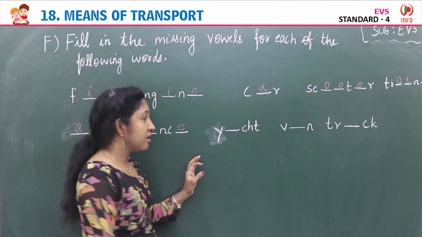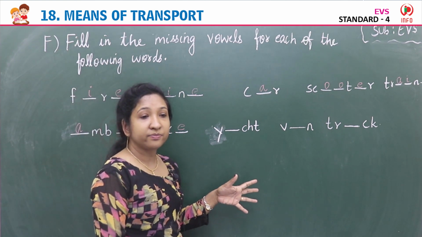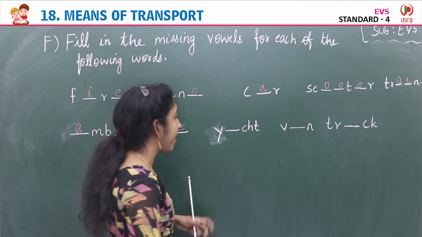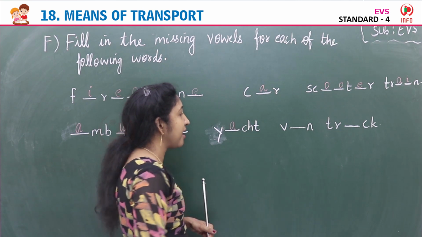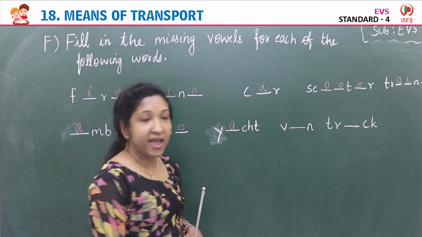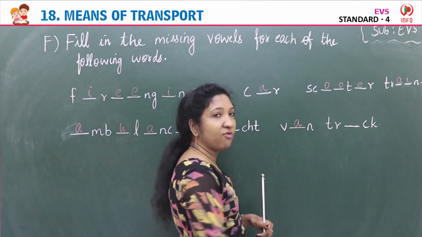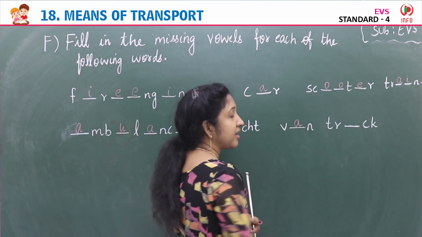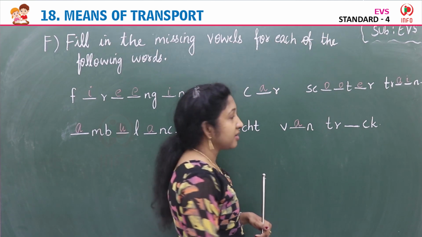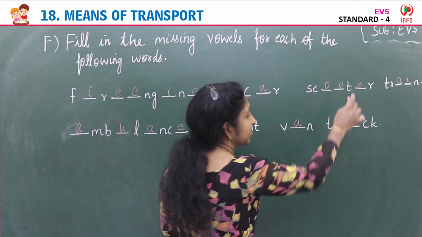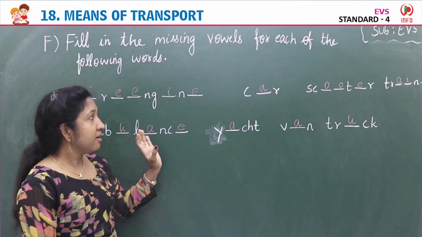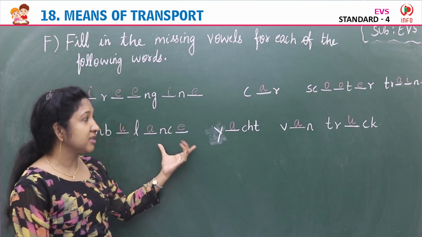Then the next image is of a yacht. Yes, Y A C H T, yacht. A is a vowel. The next image is of a van. Yes, an easy one. V A N, van. A is a vowel. The second row's last image is of a truck. Yes, T R U C K, truck. U is a vowel. So these are the missing vowels of these words.